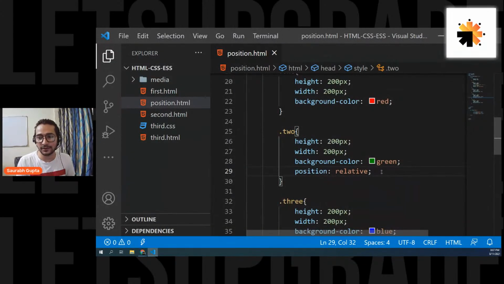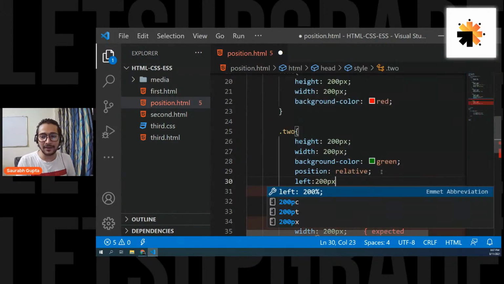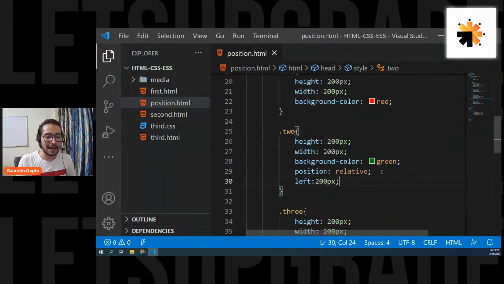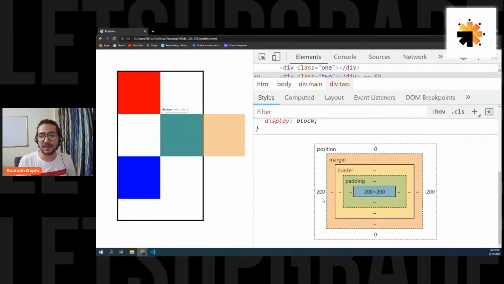See, now I can do this on it. I can go ahead and say left 200 pixels. Now see what will happen. Everyone see, I can actually move the element. I added 200 position to the left, and that element moved by 200 from the left. Are we cleared, everyone?